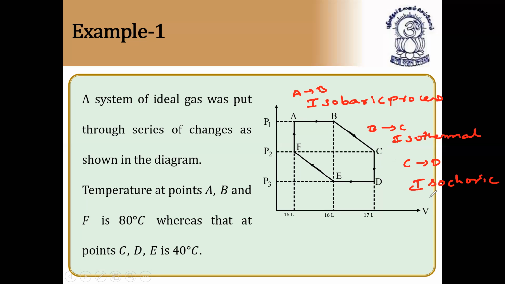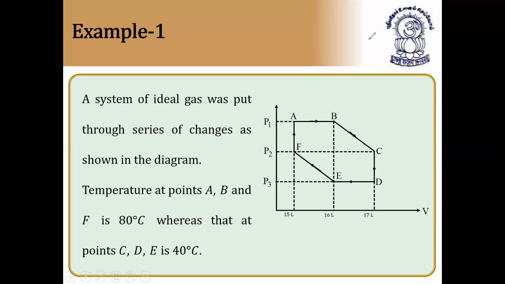And D to E, change in D to E. D to E is constant pressure. Constant pressure means again isochoric. And E to F, adiabatic. A to F, isochoric. And so on. So like this, we have to see the process. So let us see the answer now.